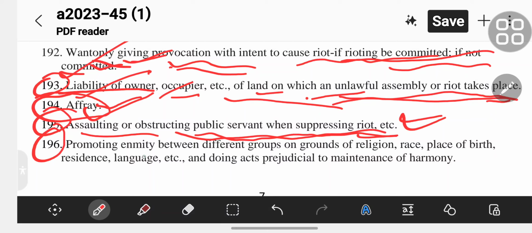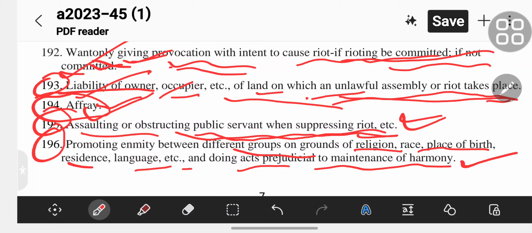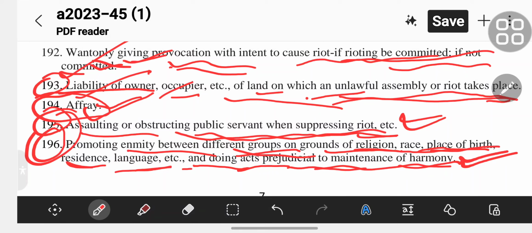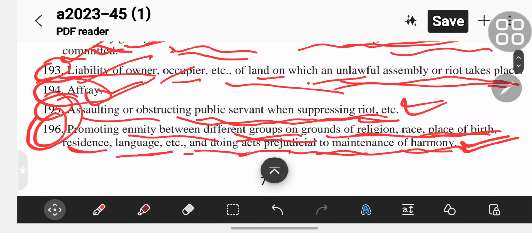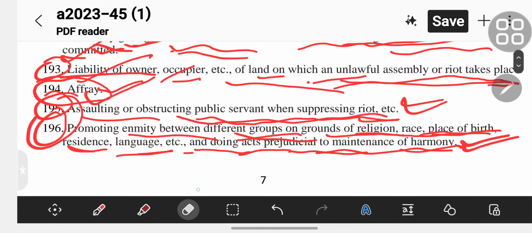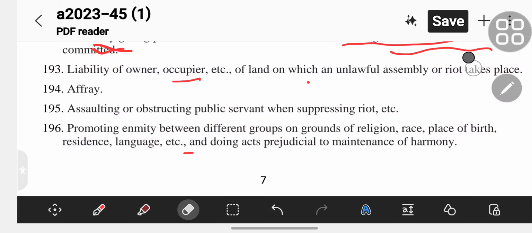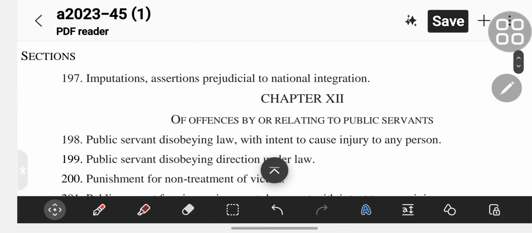Section 196 is promoting enmity between different groups on grounds of religion, race, place of birth, residence, language, etc. and doing acts prejudicial to maintenance of harmony. Then section 197